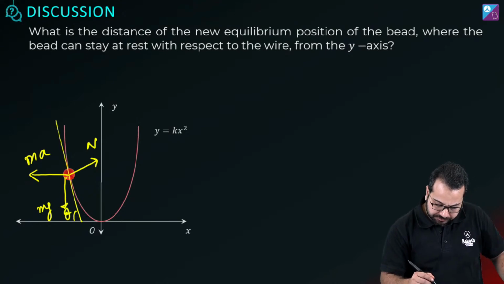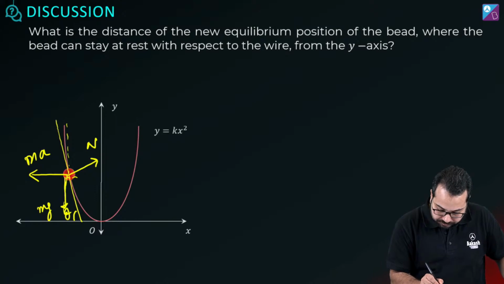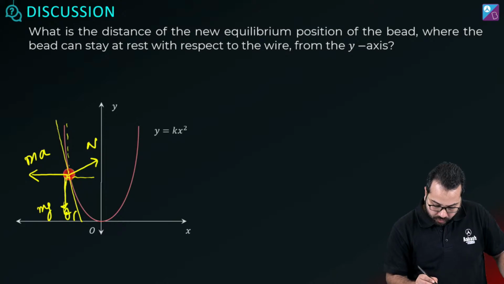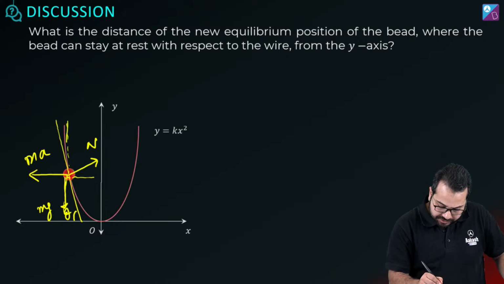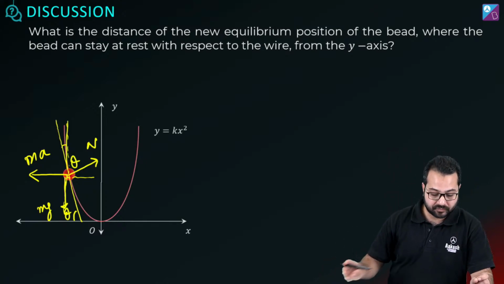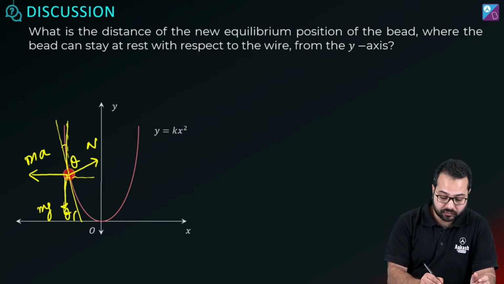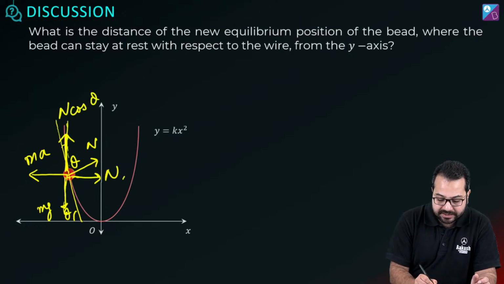Just let me check. Okay, if this is theta, then this is 90 minus theta, this is 90 minus theta, so this will be theta. I'm sorry, this will be theta. Okay? This will be theta. Okay, now let's resolve it. So what comes on top? N cos theta. And here? N sin theta.